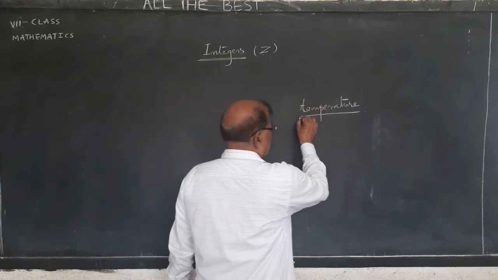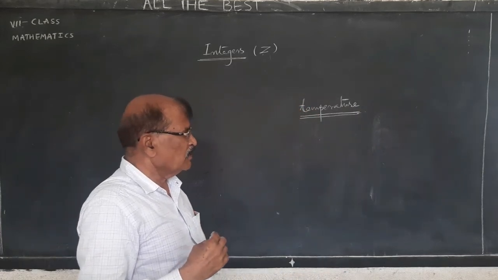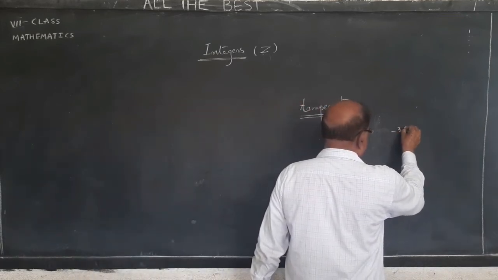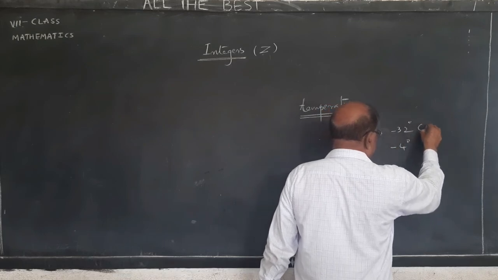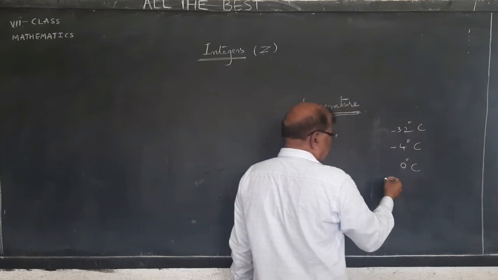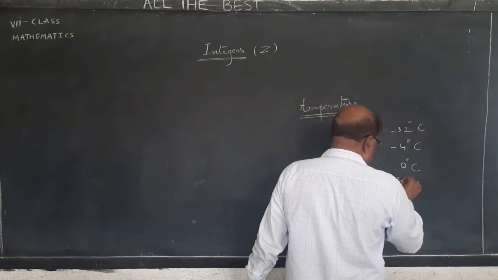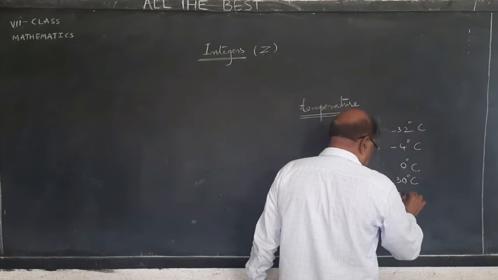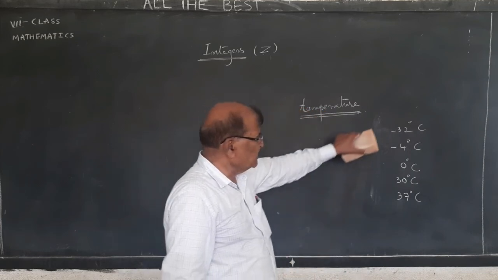Recently, we are listening to the temperature at the Himalayas. It goes minus 32 degrees, some minus 4 degrees centigrade. Sometimes 0 degrees centigrade in Delhi. In Nalgonda usually 30 degrees centigrade now, and in hot summer it goes up to 37 degrees centigrade. So like that we are measuring this.